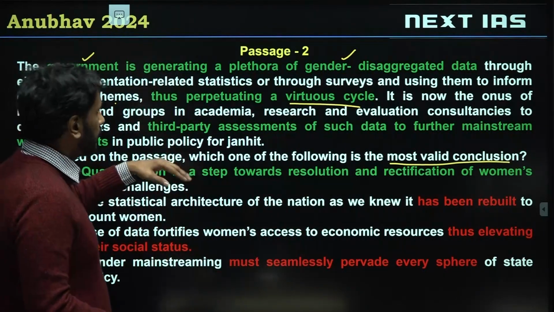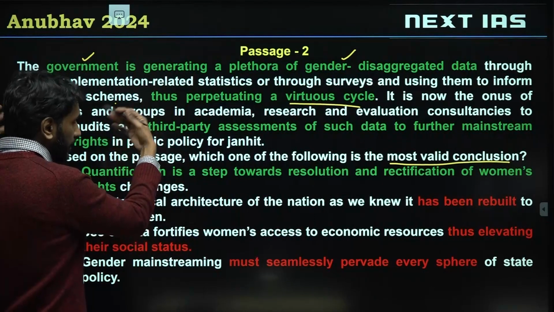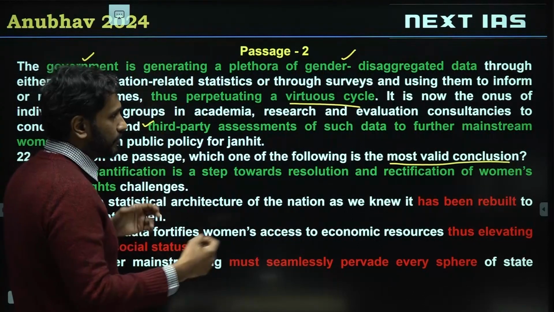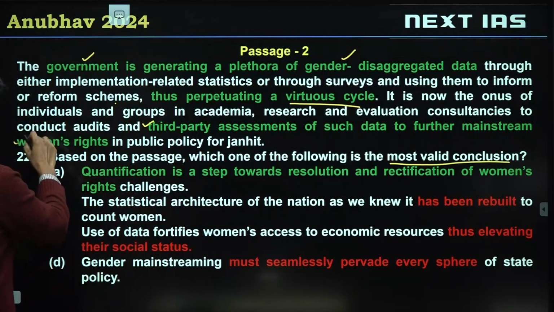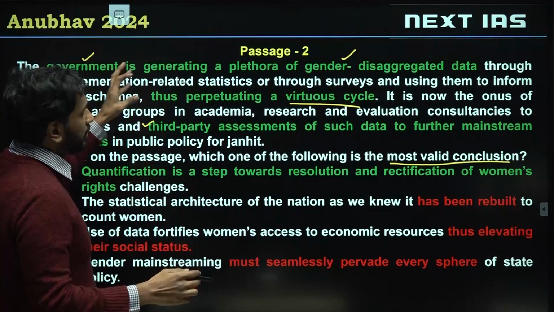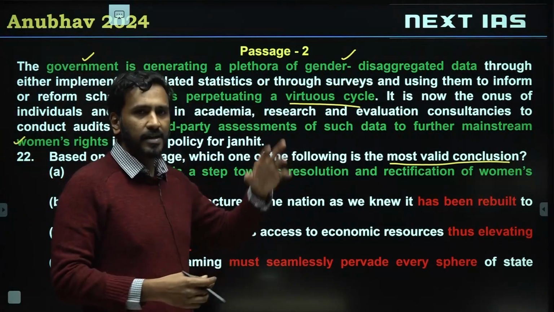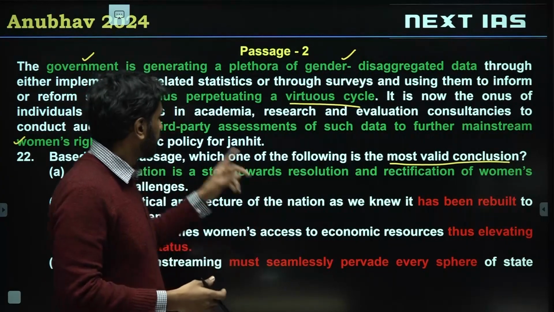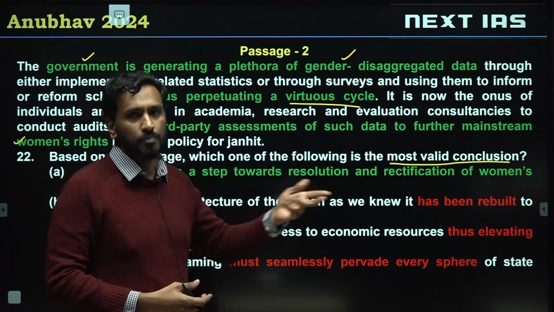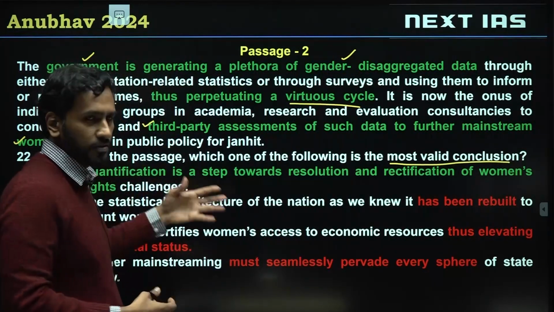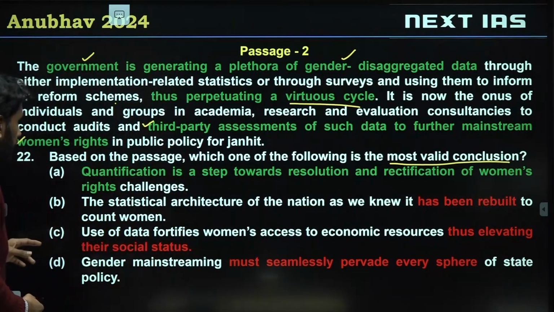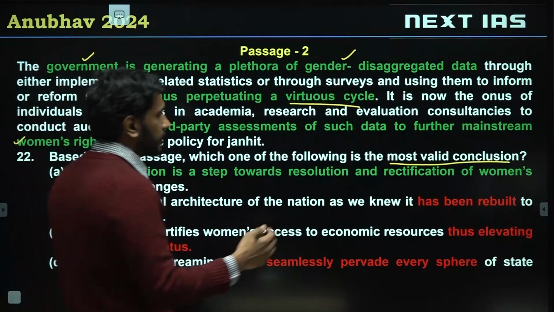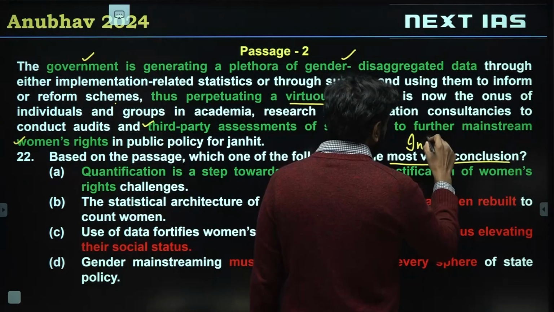Now it is the onus on other people, academia, research, third-party assessments of such data to further mainstream women's rights. So the author is saying government is getting good gender data. It can help us do future planning better, our schemes will be better, and third party assessors can actually improve the implementation of women's rights. Alright, so based on the passage, which one of the following is the most valid conclusion? Most valid conclusion is another type of inference.